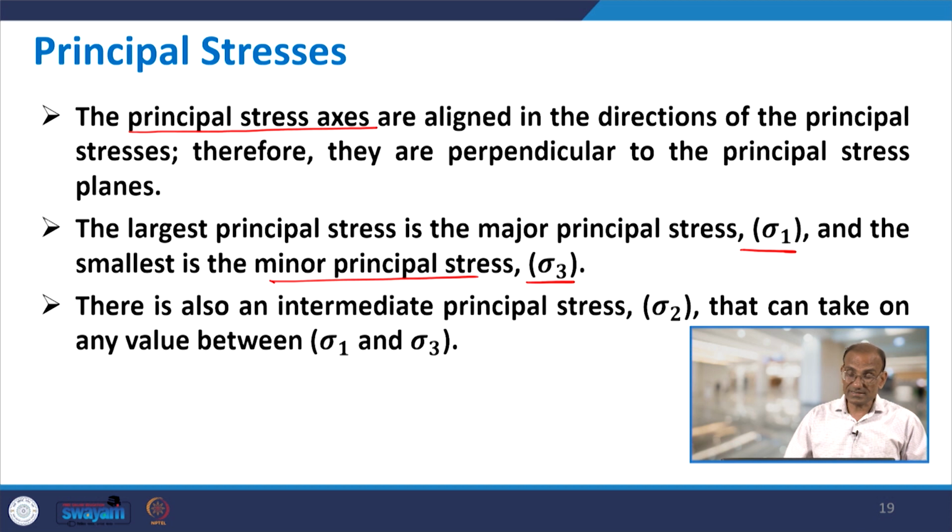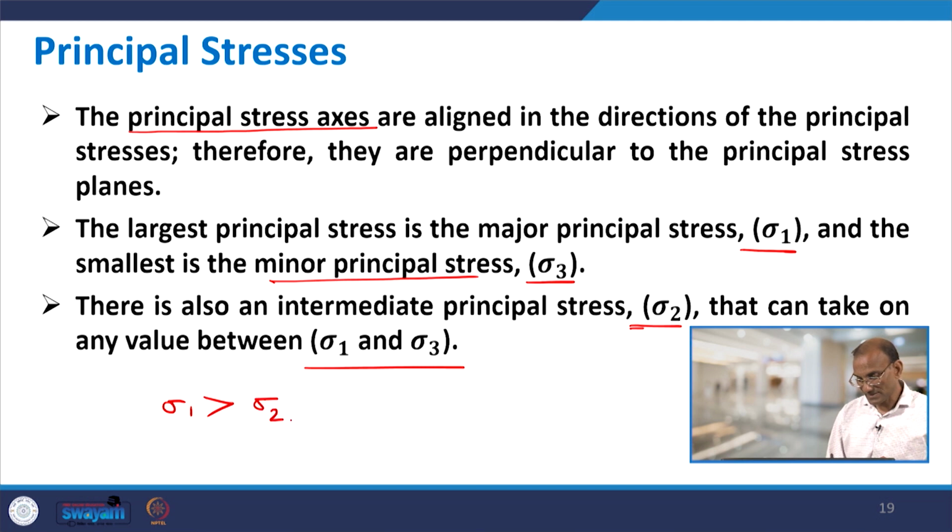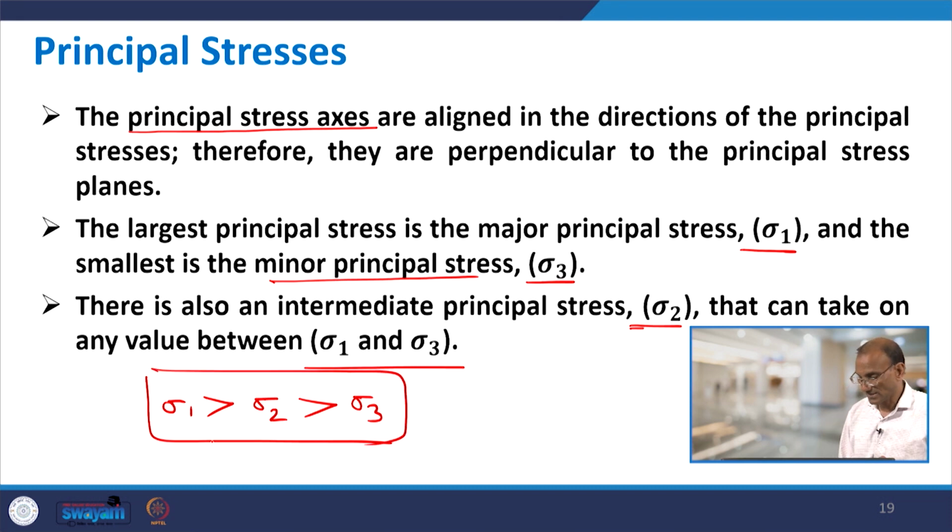There is a third stress, the intermediate principal stress, denoted by sigma 2, which lies between sigma 1 and sigma 3. So in general I can write that sigma 1 is the largest, greater than sigma 2, which is greater than sigma 3. Sigma 3 is the lowest of these three principal stresses.